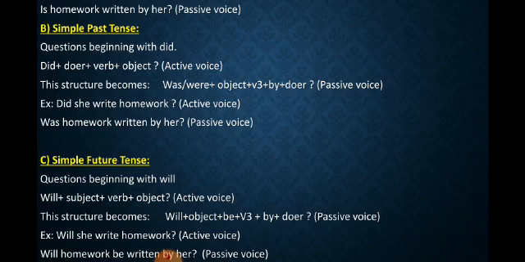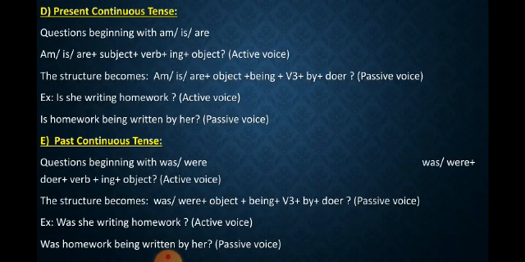Now see the example. Will she write homework? This one is in active voice. Now, will homework be written by her? Clear. Come to the structure: will plus object. Object is here homework, plus be plus third form of the verb. Here the third form of the verb is written. Clear. Plus by plus doer. Clear, children? Now come to the next.